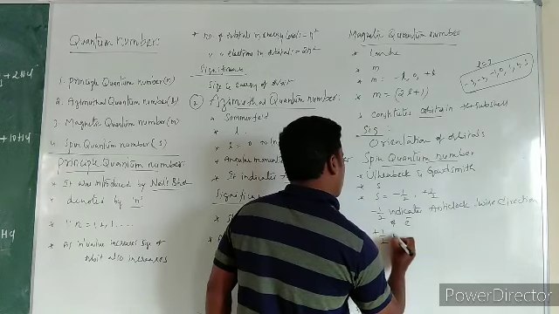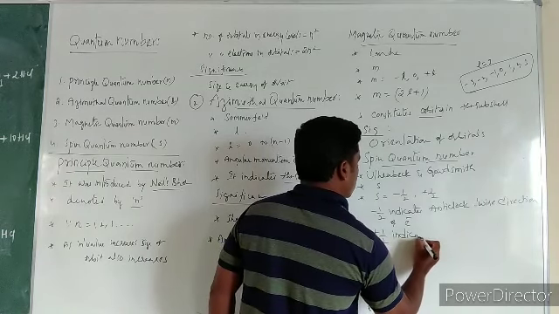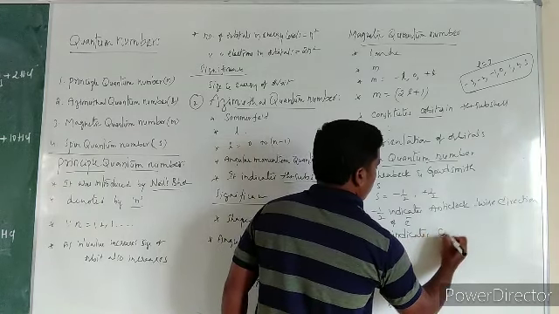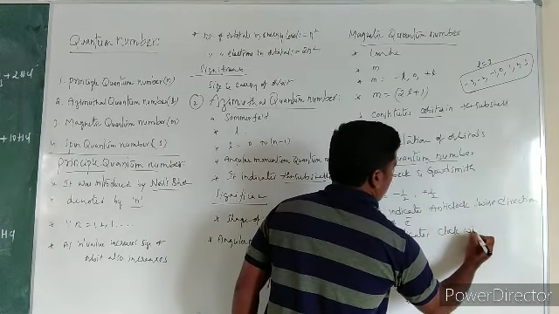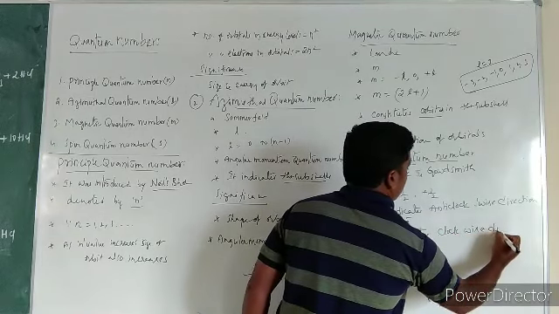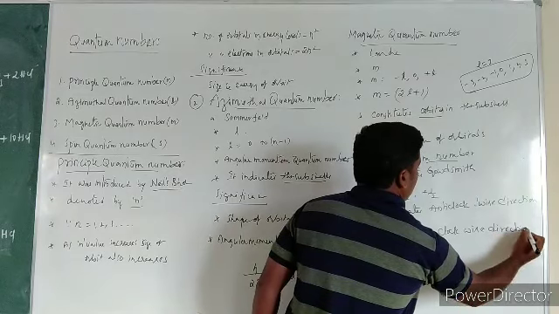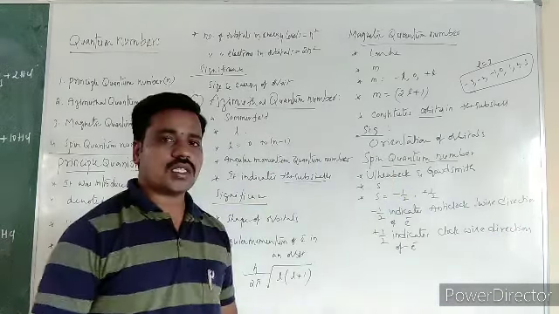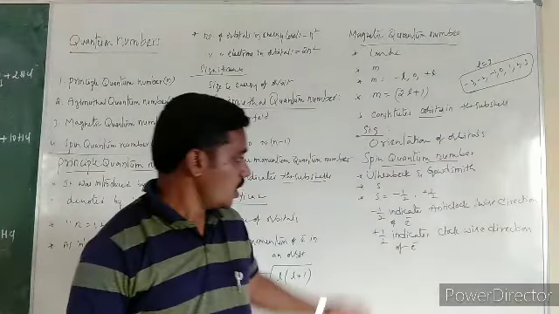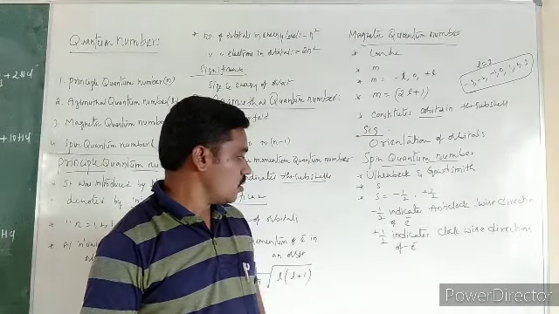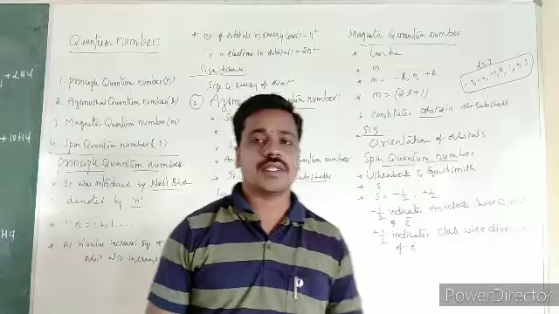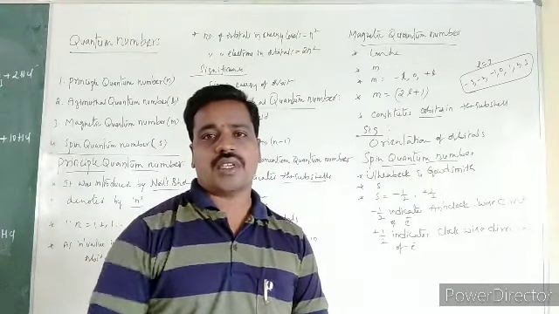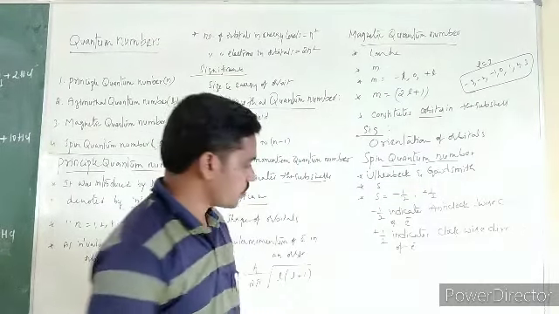Whereas plus half indicates the clockwise direction of the electron. So minus half indicates the anti-clockwise direction and plus half indicates the clockwise direction of electrons.